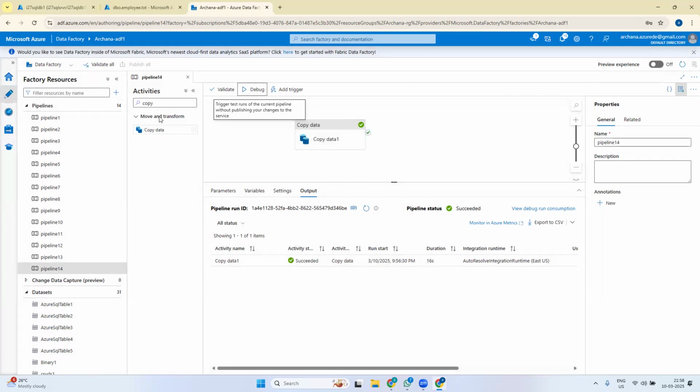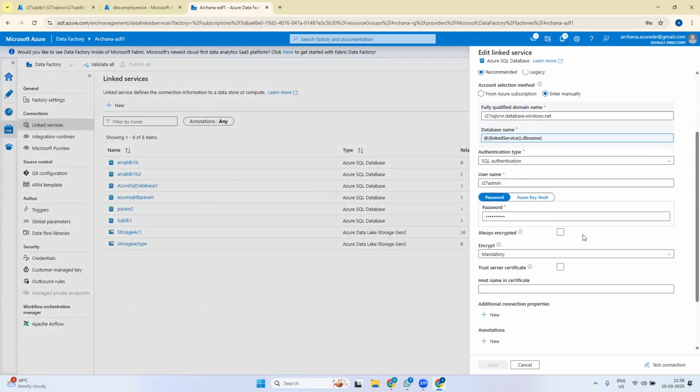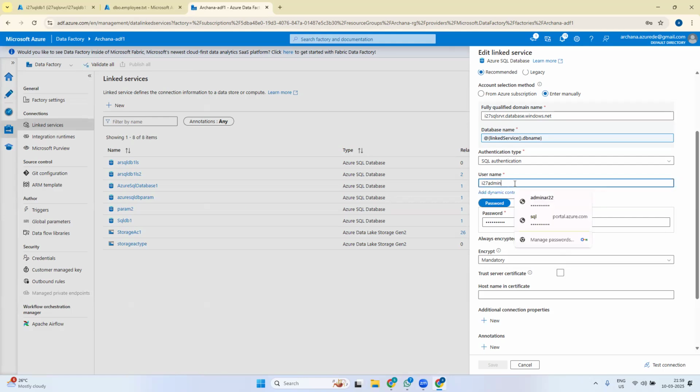Okay, so you may get one question. We have created this linked service, and we have hard coded that only the database name will change, but the username and password are the same. How is this possible? If we are getting the details of username and password also from a different source, along with DB name from the same server, we can actually parameterize the username and password also, right? So we can pass these three values from runtime only. Whenever we are running the pipeline dynamically, we can pass DB name, username, and password. Then using these three, this linked service will go and connect to this particular DB. So that can also be done.